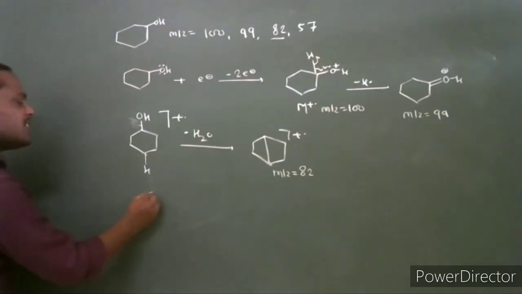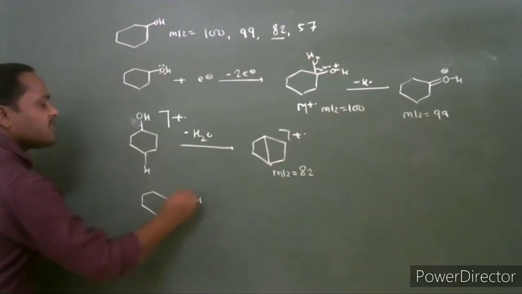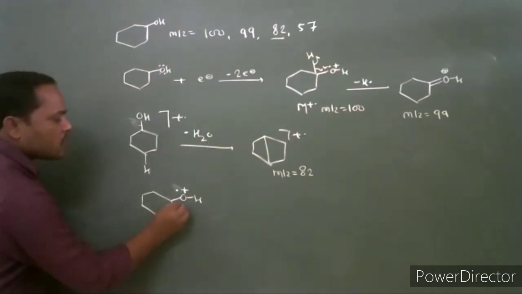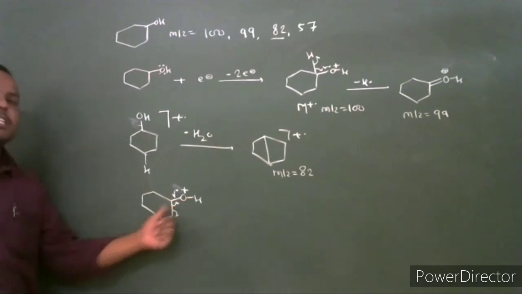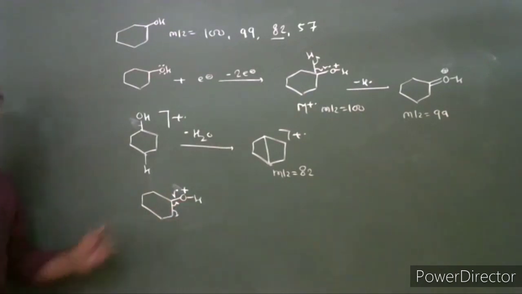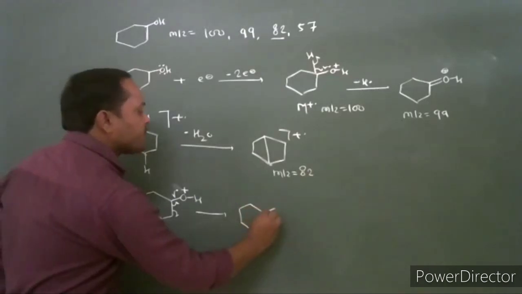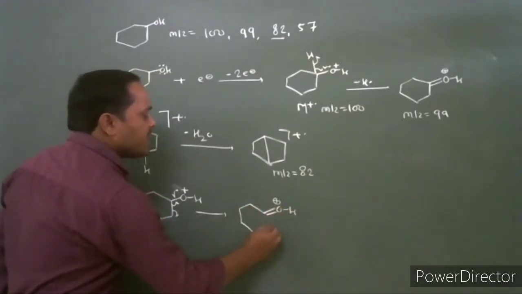Then consider another way of fragmentation. Consider this molecular ion of alcohol. It undergoes alpha cleavage, but in this alpha cleavage the bond next to the hydroxy group is cleaved to give a radical cation.